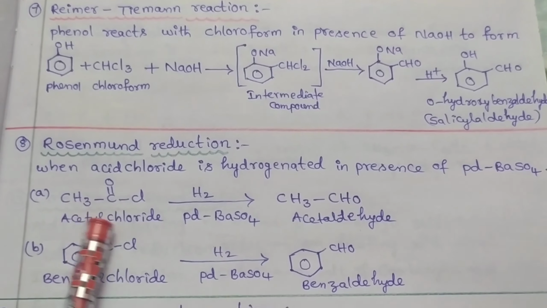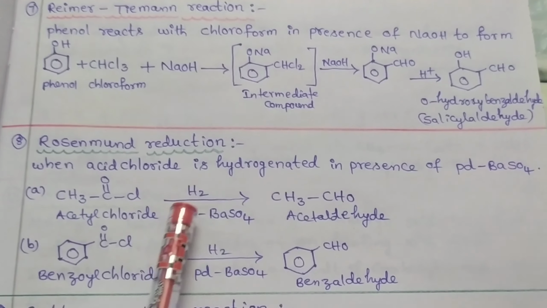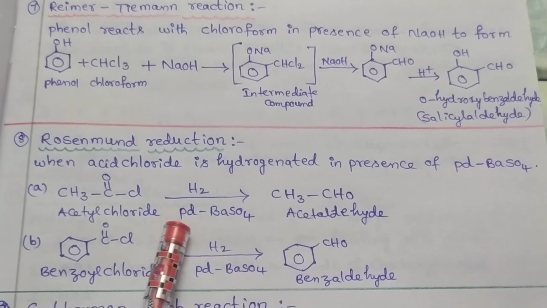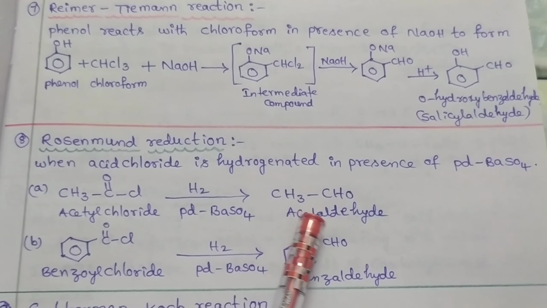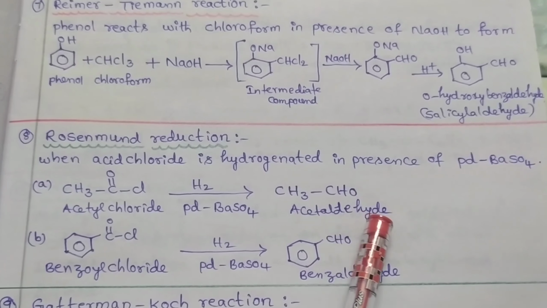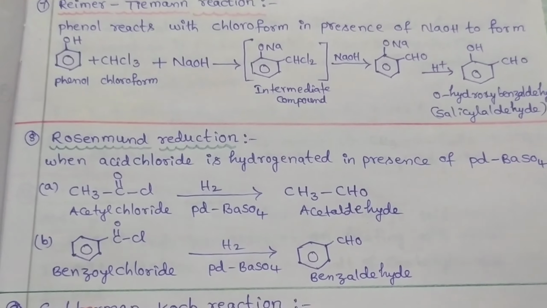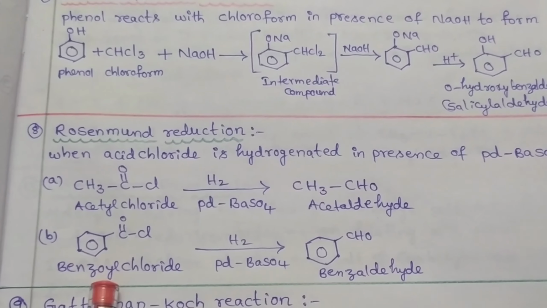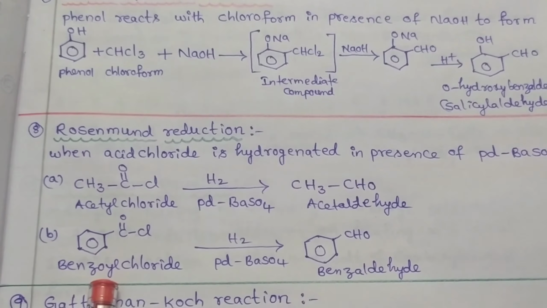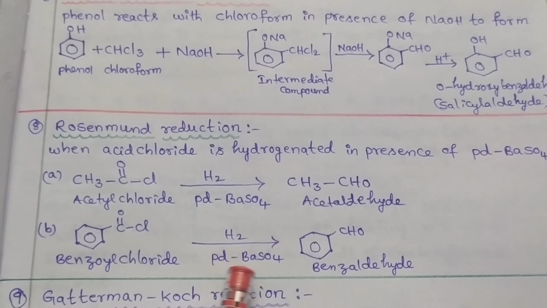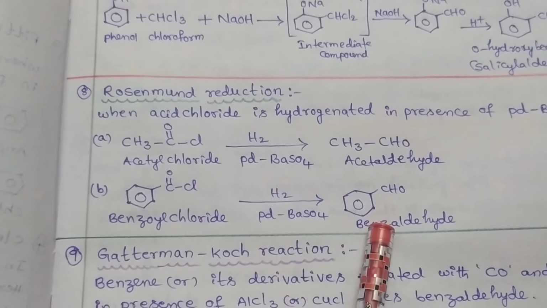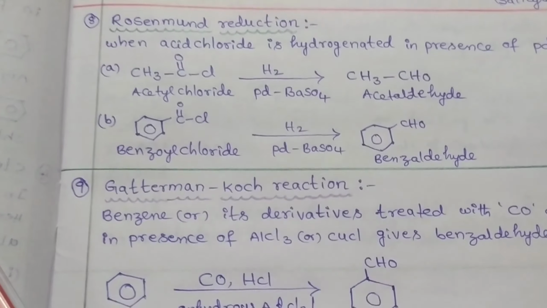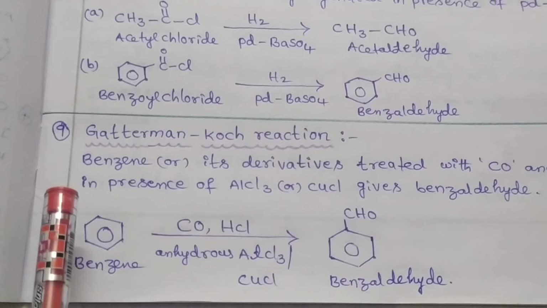For example, acetyl chloride is reacted with hydrogen in the presence of palladium on barium sulfate to form acetaldehyde as a final product. This can also occur in aromatic compounds. That means when benzoyl chloride is reacted with hydrogen in the presence of palladium and barium sulfate, it forms benzaldehyde as a final product.